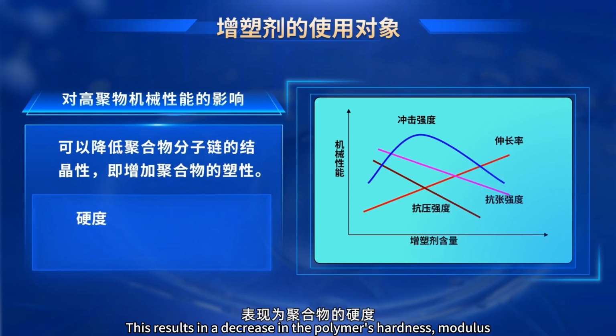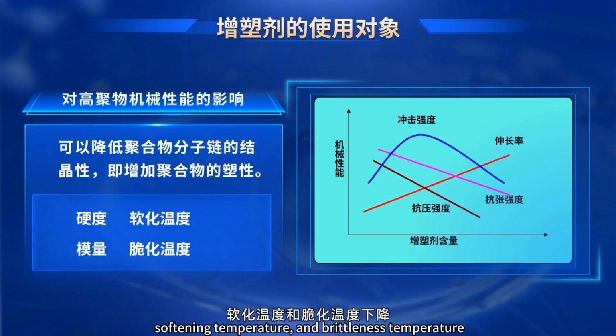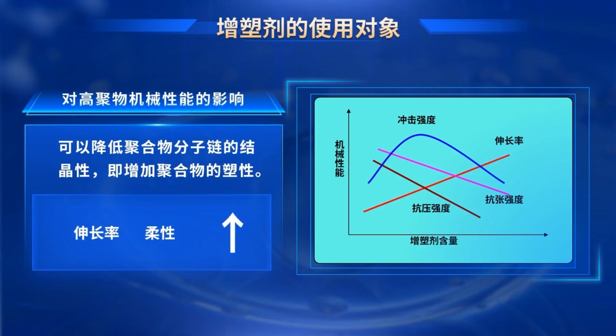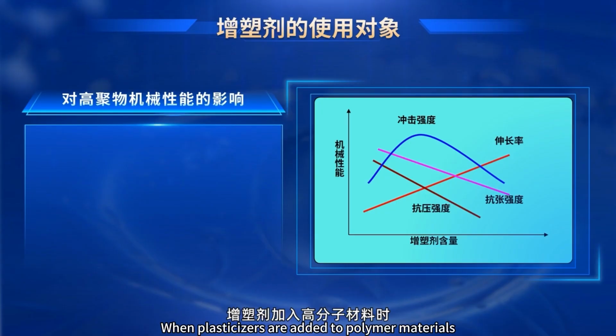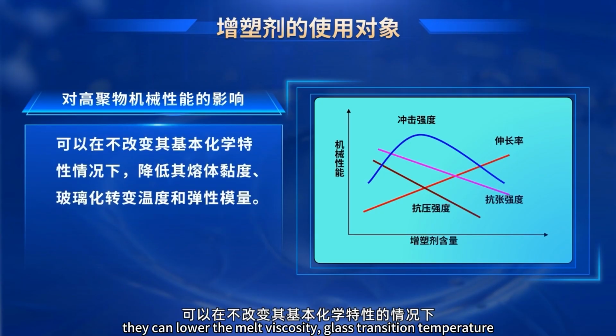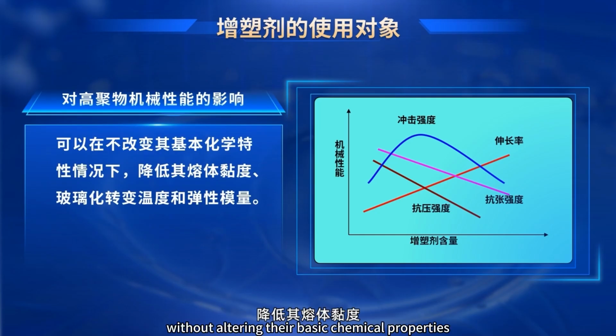This results in a decrease in the polymer's hardness, modulus, softening temperature, and brittleness temperature, while elongation and flexibility increase. When plasticizers are added to polymer materials, they can lower the melt viscosity, glass transition temperature, and elastic modulus without altering their basic chemical properties.